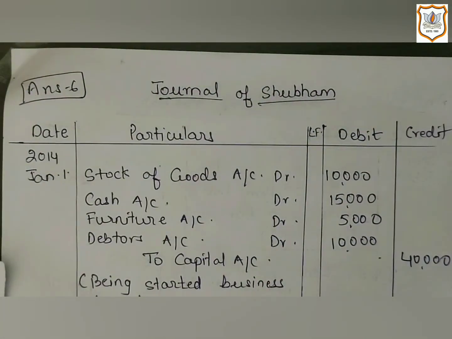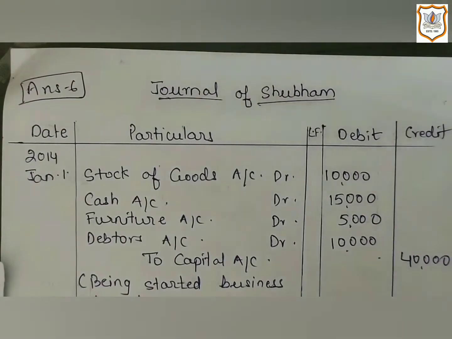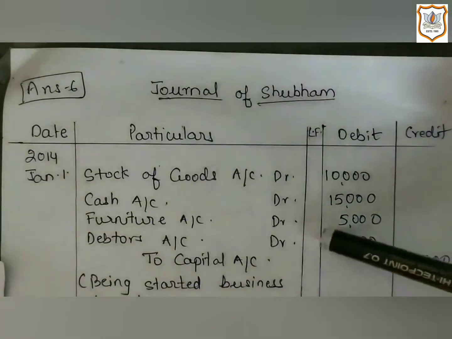Here, the owner's capital account is a liability of the business entity towards its owner. So according to the modern approach also, that we have just seen in this video, as the capital account is a liability of the business entity, that's why it will be credited.